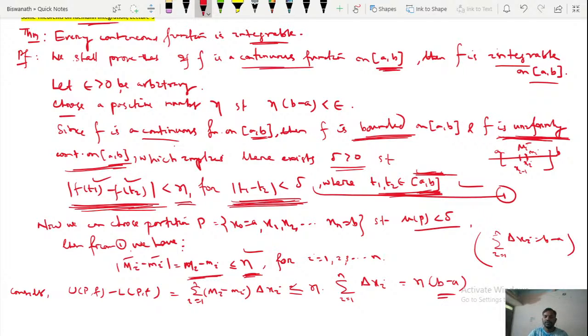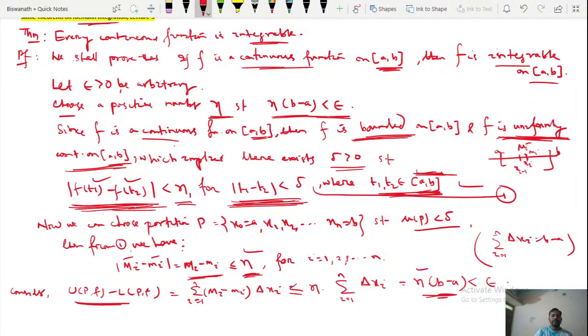So this is eta into b minus a, and from the starting we chose eta in such a way that eta into b minus a is less than epsilon. That's why we choose our delta and eta accordingly. So this is less than epsilon because of the choice of eta.